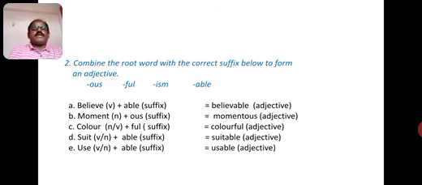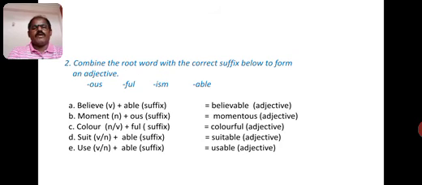Second one is combine the root word with the correct suffix below to form an adjective. See here, there are some root words, and with the given suffixes you have to make the adjectives. Believe, verb, plus able suffix, it has become believable, adjective. Moment, noun, with adding ous suffix, momentous, adjective. Color, noun and verb, plus ful suffix: colorful. Suit, verb or noun, plus able suffix: suitable, adjective.